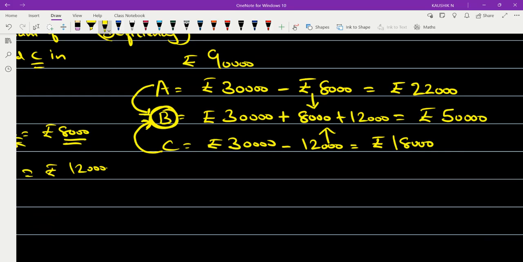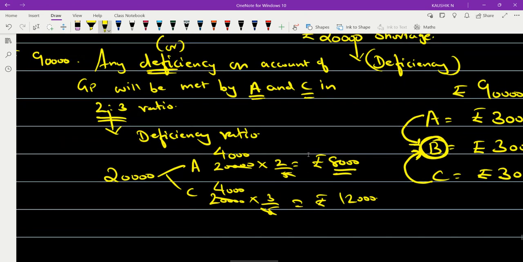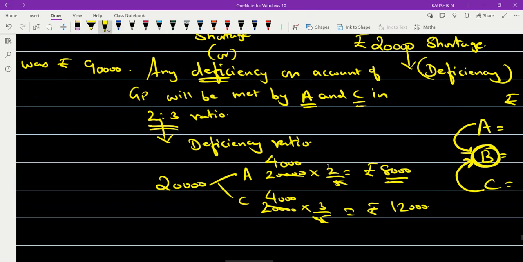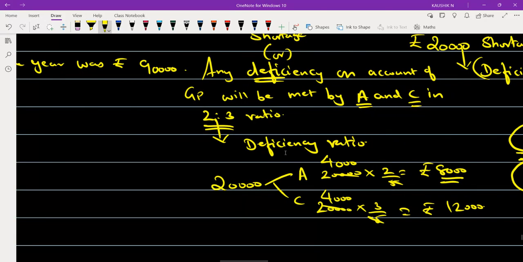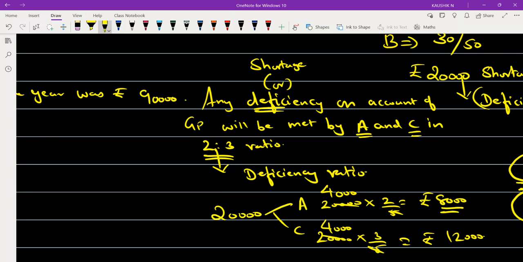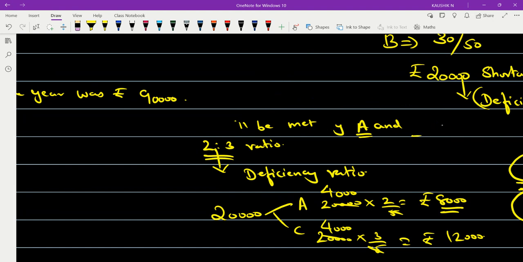Okay, so now suppose I have not given you any input about this deficiency ratio in the question, for example, the problem stops only with the net profit for the year. If this input is not given to you, what is the input? Any deficiency, that is a shortage on account of deficiency, this information is totally not available. Okay, if that is the case, then what will happen? That also you should understand.